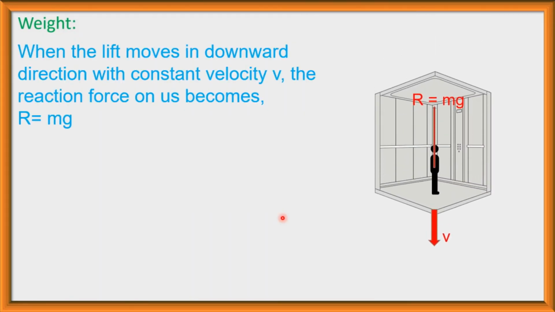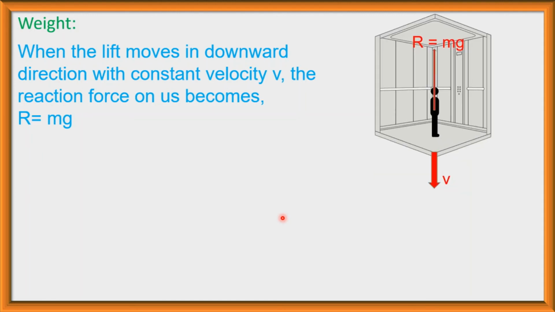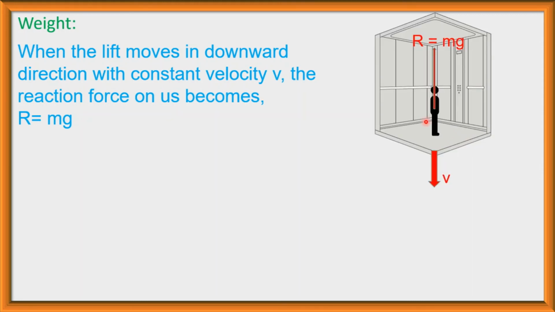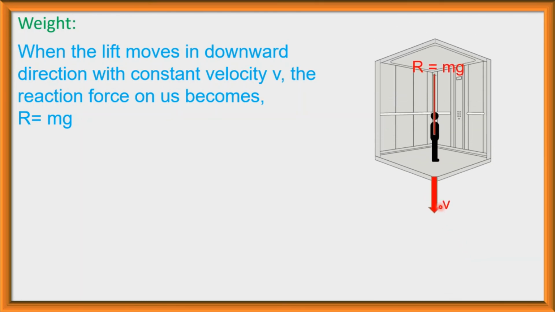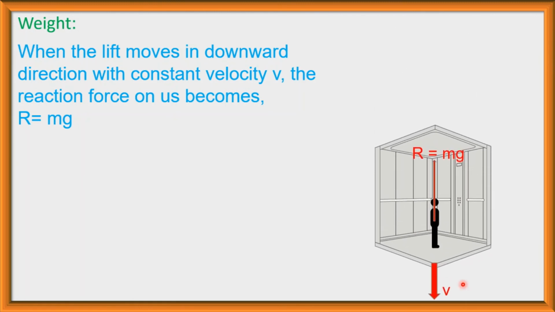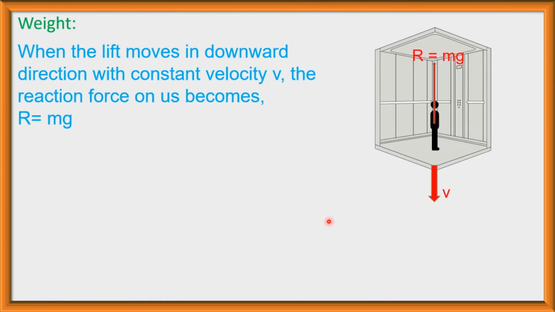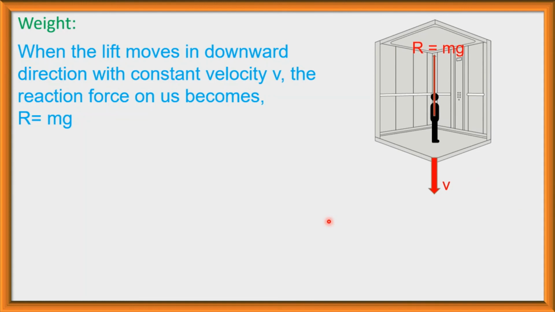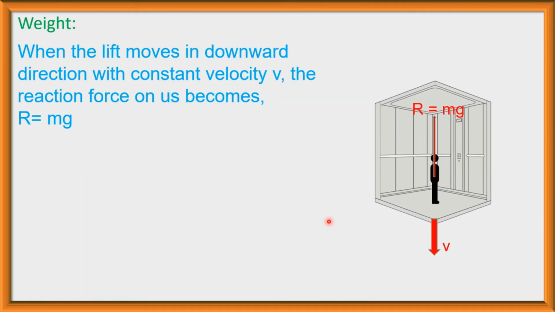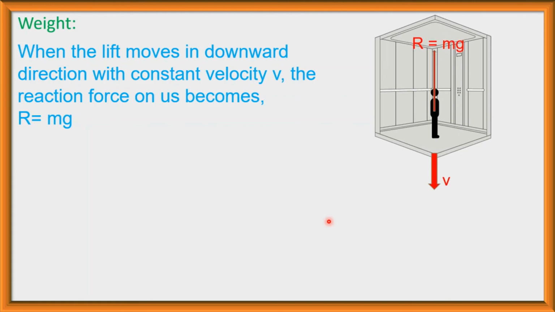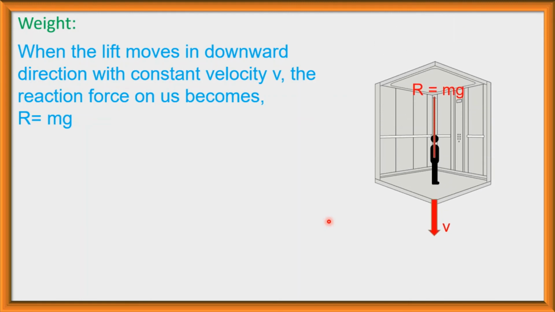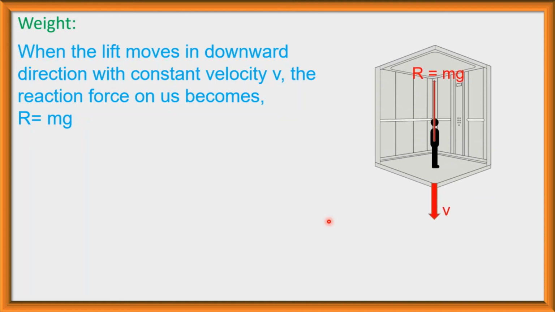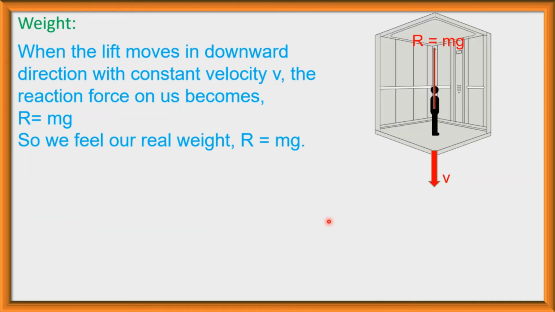When the lift moves in downward direction with constant velocity, the reaction force on us becomes R is equal to mg. That is, in this case, the lift is moving in downward direction with constant velocity. That is, there is no acceleration in this case. If there is no acceleration of the lift, our apparent weight will be equal to the real weight. So there is no variation of weight when the lift moves with constant velocity. We will feel a different weight when there is acceleration of the lift. So we feel our real weight R is equal to mg.